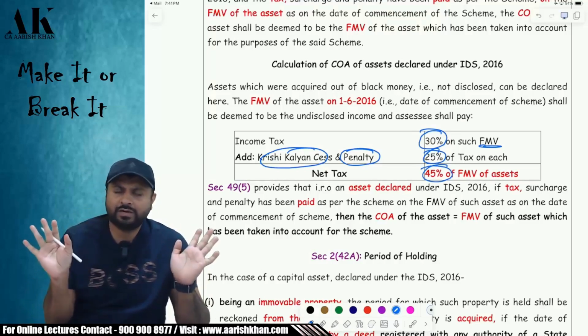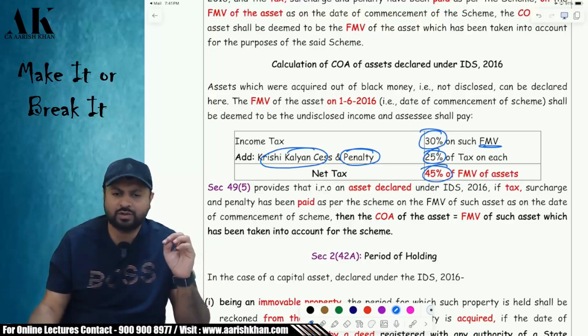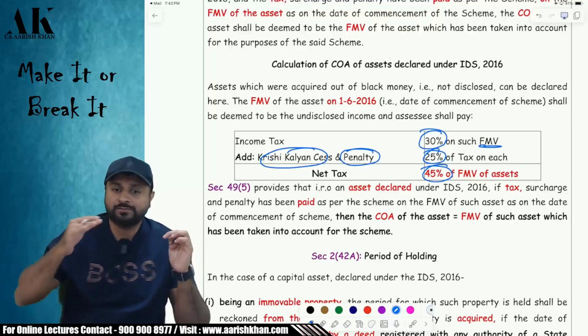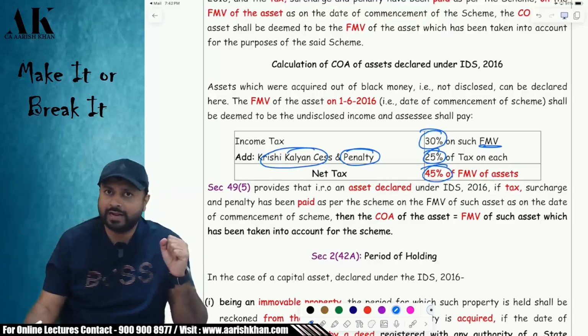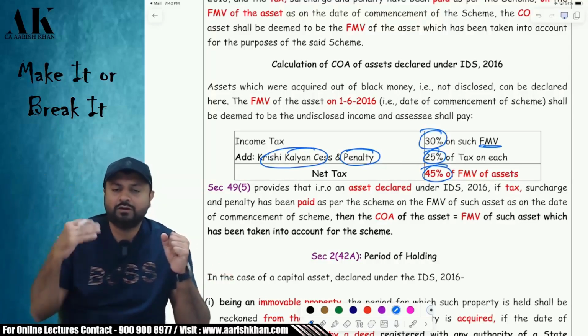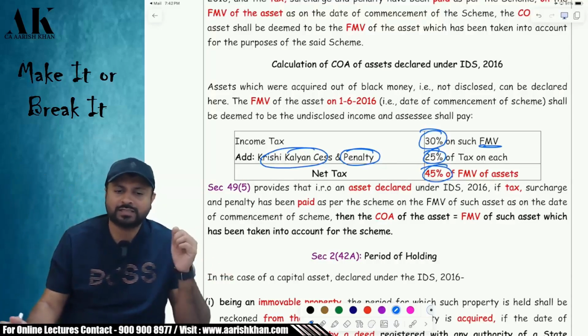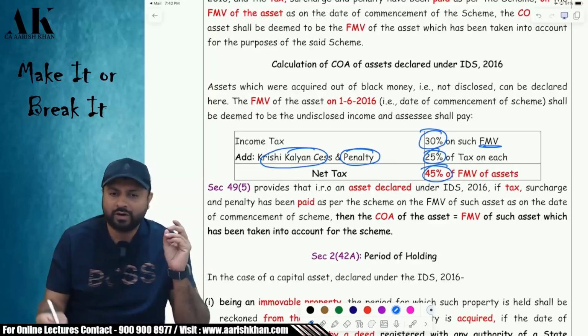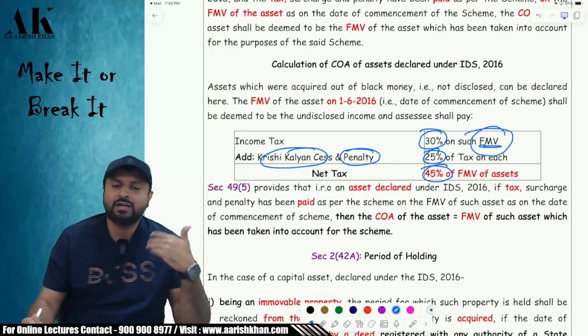Pay 45 crore tax and then you relax. Nobody will ask you any question. No penalty, no interest, nothing extra. Now the question is, when I sell this asset later on, which I have disclosed under the income disclosure scheme, what will be the cost of that asset? The cost of that asset will become 100 crore. Is it clear? Whatever is the FMV, that will become the cost of that asset.